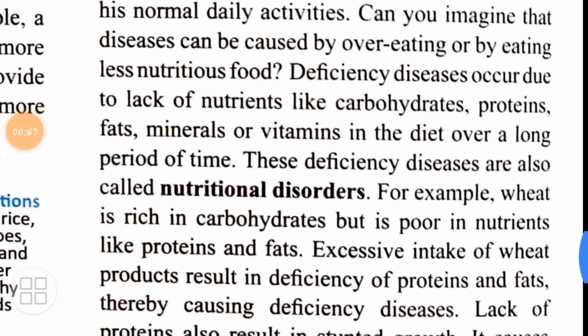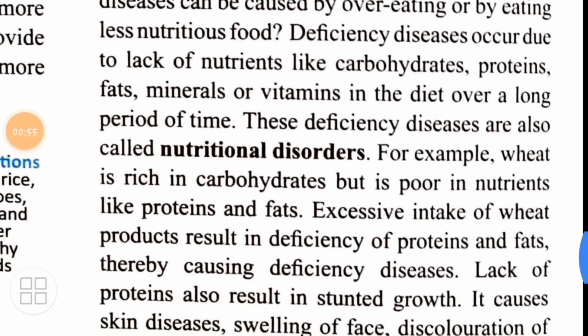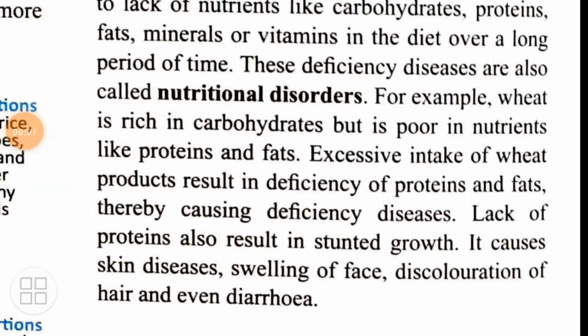For example, wheat is rich in carbohydrate but is poor in nutrients like proteins and fats. Excessive intake of wheat results in deficiency of proteins and fats, and thereby resulting in what? Deficiency diseases. Lack of protein also results in stunted growth. You are not able to grow, you are not tall and you are short.